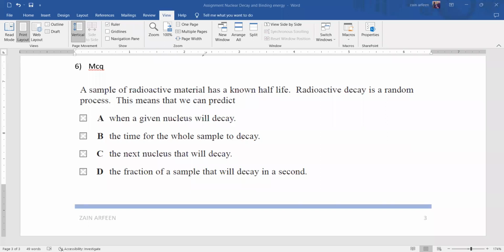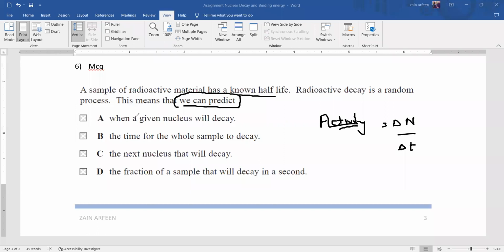A sample of a radioactive material has a known half-life. Using a known half-life, you can determine its decay constant, and using the decay constant, you can determine the activity. Radioactive decay is random. This means we can only predict its activity, like how many nuclei will decay every second. That is the thing which we can predict.